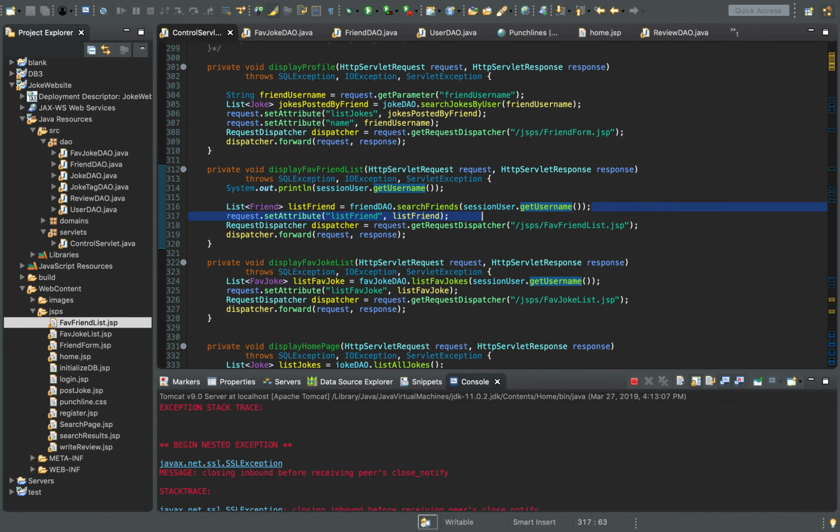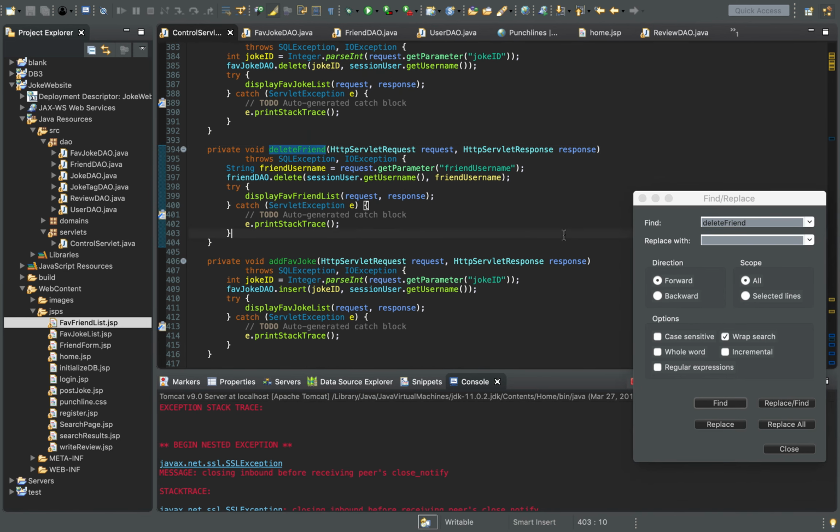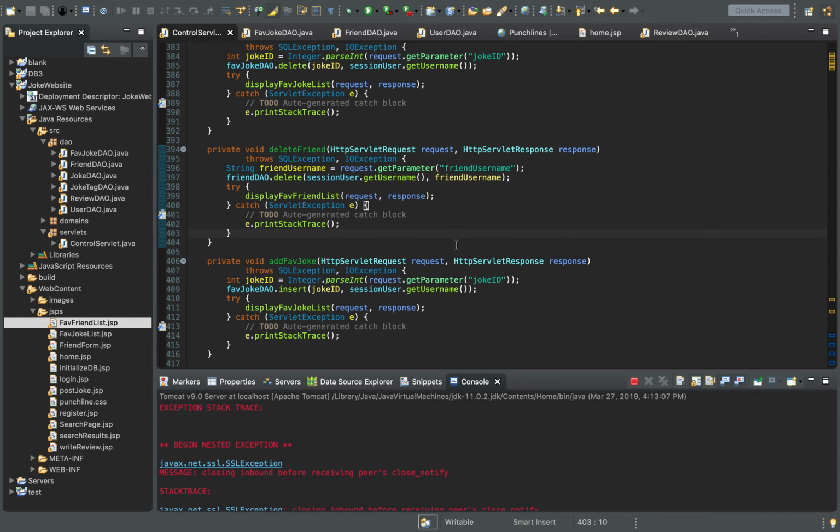Then the other implementations were deleting and adding. Oh, you have that highlighted there, so it's only searching that. Yeah, there you go, delete friend. Okay, so here's another implementation where you can delete, how the deleting is being used.